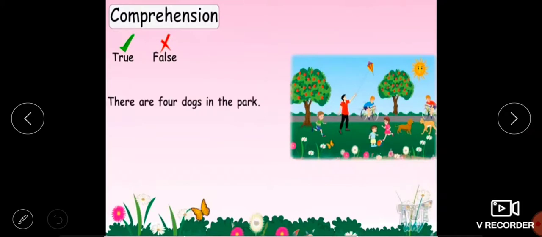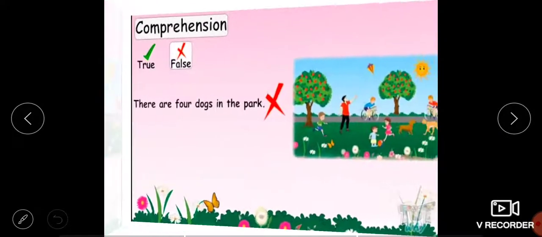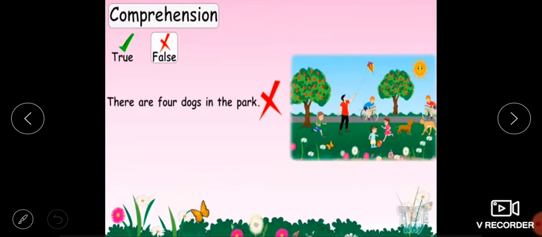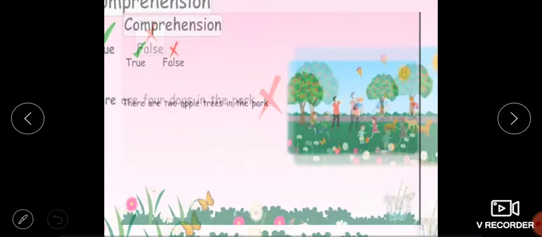There are 4 dogs in the park. See the picture. Are there 4 dogs or 2 dogs only? So this is a wrong statement. There are only 2 dogs in the picture. So let's check it. Yes, there are 4 dogs in the park. It's a wrong statement.